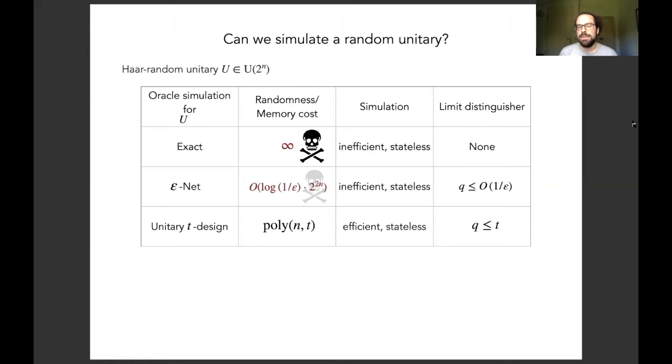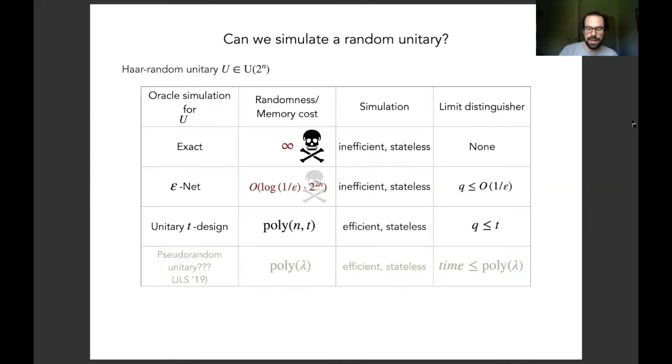So this again is a family of unitary matrices where sampling a random element from this family costs only polynomial amount of randomness in the number of qubits the unitary acts on and the query limit T. And this is indistinguishable from a Haar random unitary, at least approximately, if no more than T queries are made to this unitary. Let's move on to the pseudorandom setting.